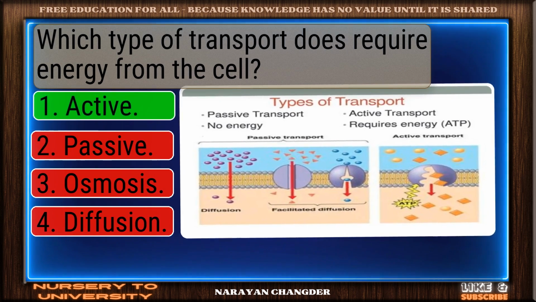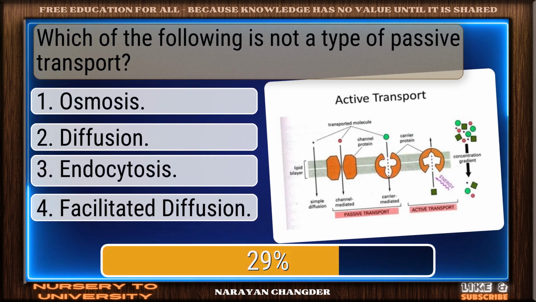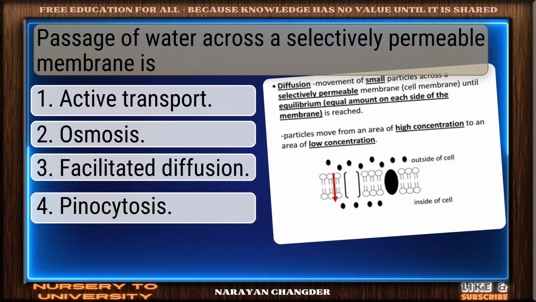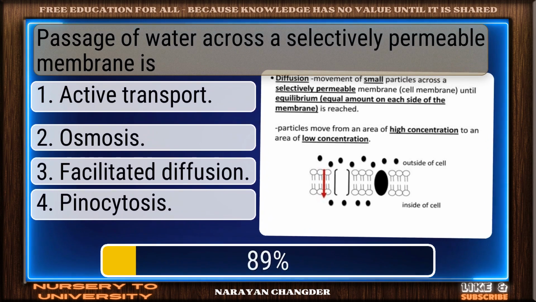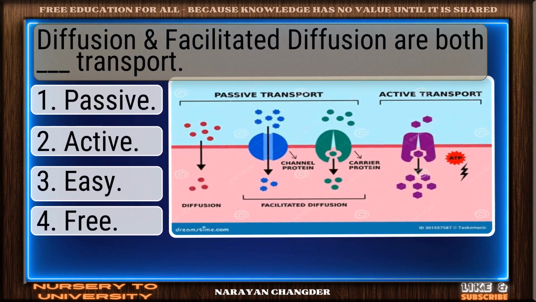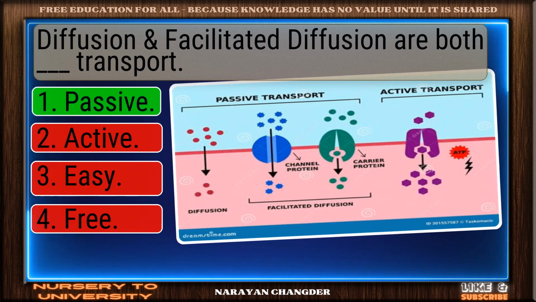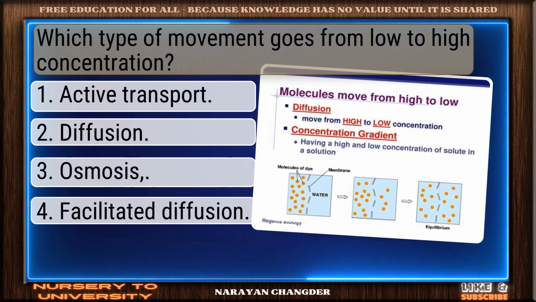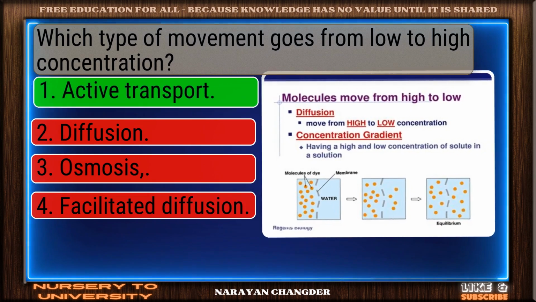Which type of transport does require energy from the cell? Well-supported, active. Which of the following is not a type of passive transport? Pinocytosis? Passage of water across a selectively permeable membrane is? Commendable response, osmosis. Diffusion and facilitated diffusion are both dash transport. Passive, great work. Which type of movement goes from low to high concentration? Yes, active transport is right.